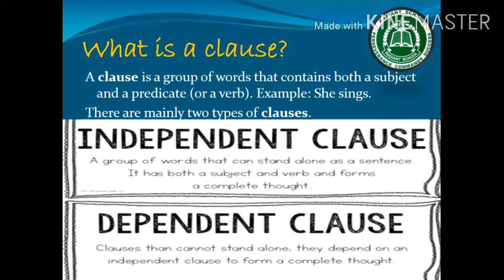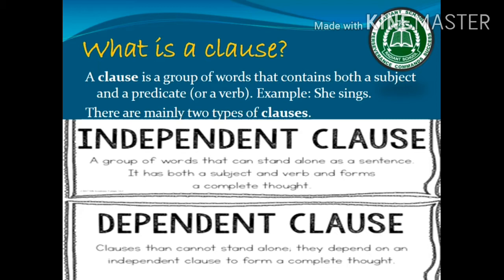Dear students, there are words, they combine to make phrases, phrases combine to make clauses, and clauses combine to make different sentences. So a clause that gives a complete meaning on its own is called a main clause. There are 2 types of clauses: independent clause or main clause, dependent clause or subordinate clause. So the independent clause is a group of words that can stand alone as a sentence. It has both a subject and a verb and forms a